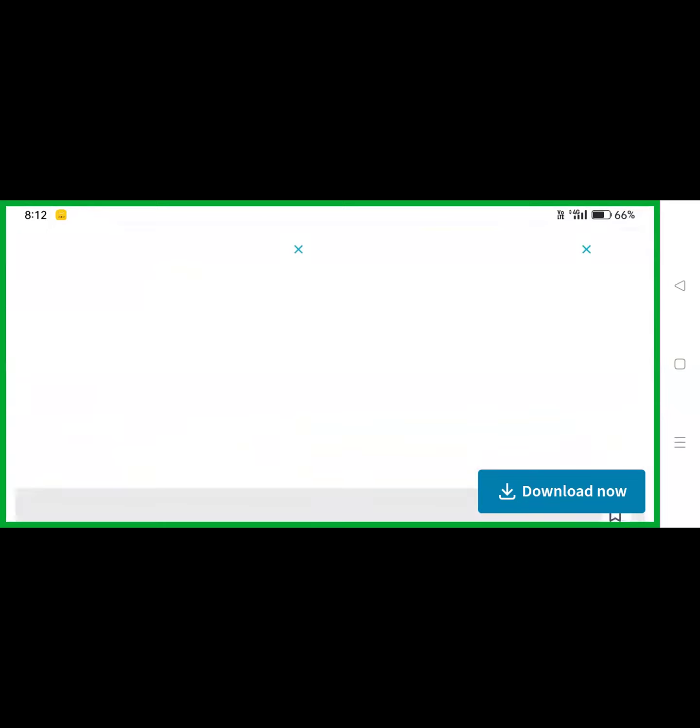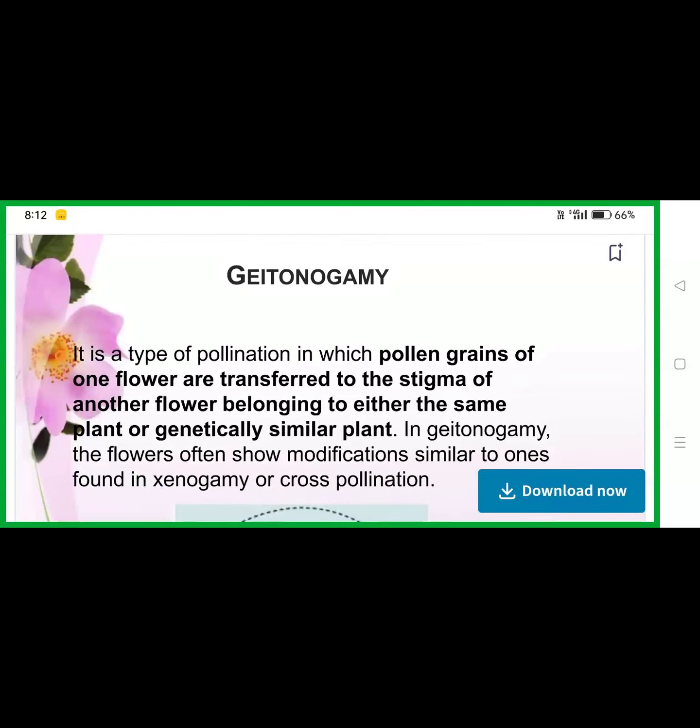Next, cross-pollination, geitonogamy. What is geitonogamy? It's very, very important. The transfer of pollen grains of one flower to the stigma of another flower present on the same plant is called geitonogamy. The pollen grains of one flower are transferred to the stigma of another flower belonging to either the same plant or a genetically similar plant.